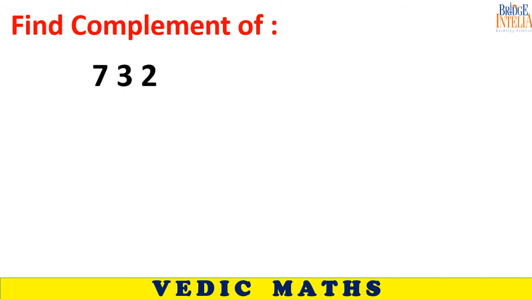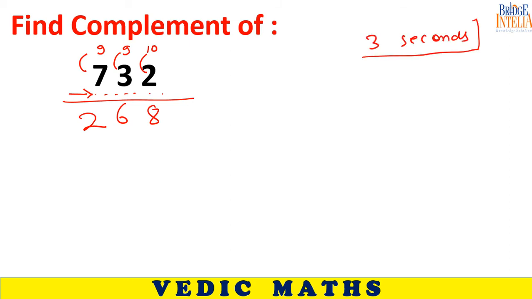So this is the advantage you will realize. How will you find the complement of 732? 9, 9, 10. Do it mentally. 268. So you realize that you can move in this direction. I am giving you 3 seconds to tell me the complement.